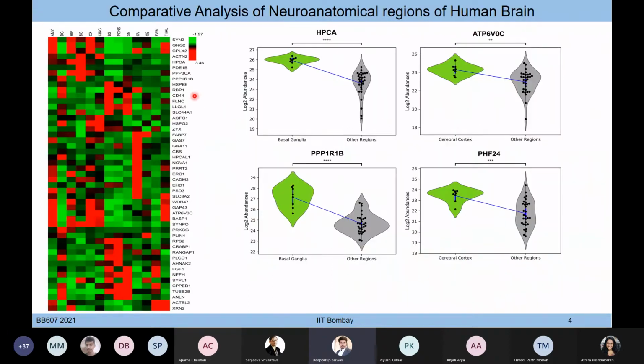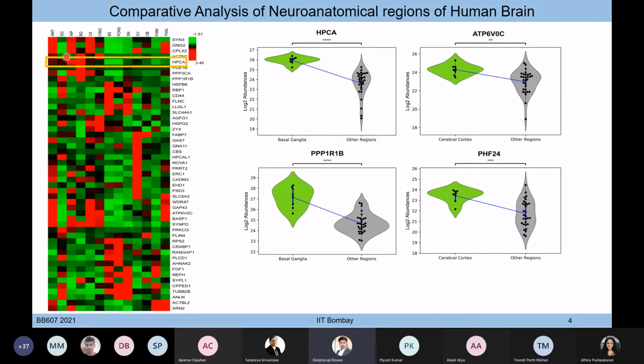Now the next part is that we have taken all these proteins and tried to understand the expression difference in different regions and sub-regions of the human brain. For example, when we took one protein, HPCA, the hippocalcin protein, we found that this particular protein has a very high expression in the basal ganglia. The basal ganglia has multiple subregions like putamen and caudate nucleus, and when we compared with the other regions, basal ganglia had a higher expression of the hippocalcin protein.